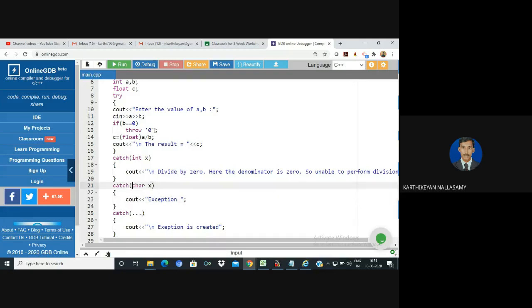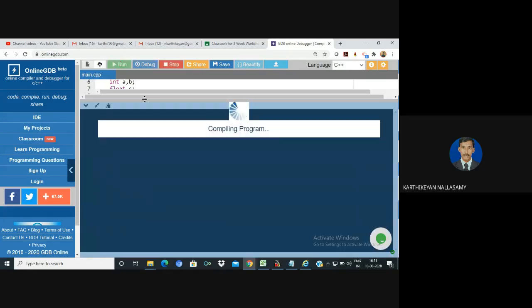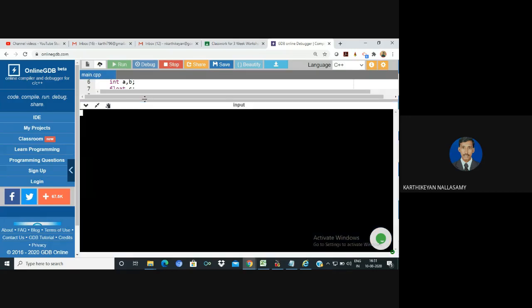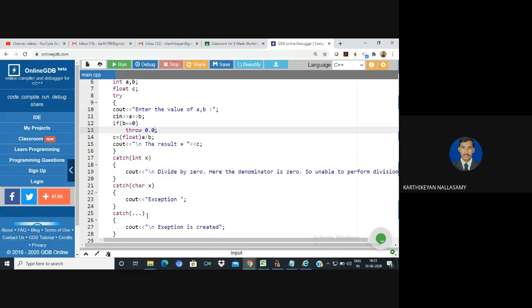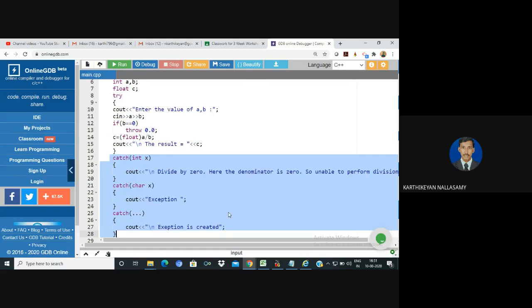And here, if these two cases are not executed, then it will go for the remaining part. In case I throw, you can throw any value, not necessarily 0. If I pass 0.0, it is a float, so it will go through all possible catch blocks. This exception is created and handled inside the catch blocks. This is called catch overloading, which means we can allow multiple catch blocks.